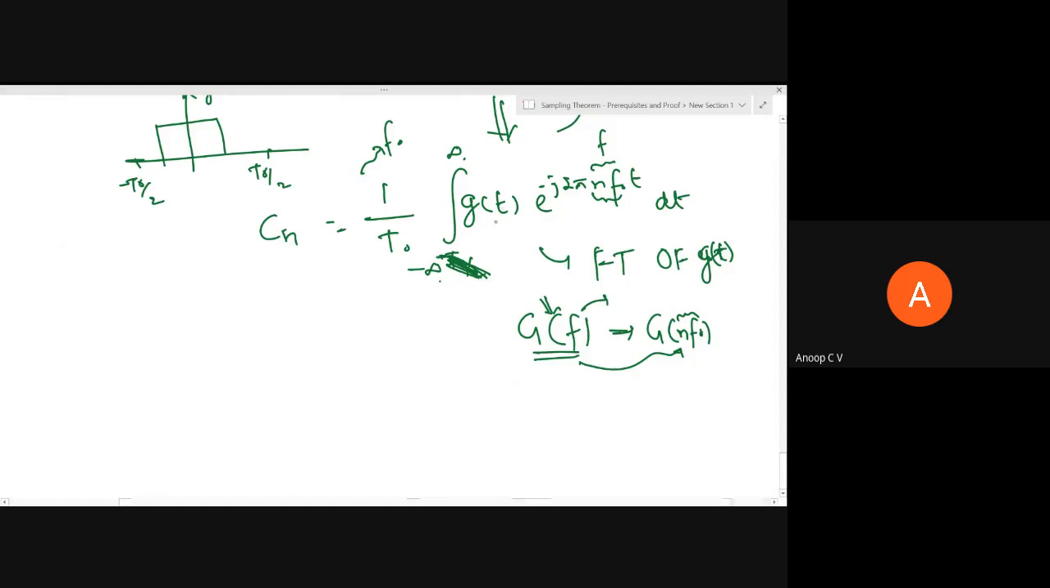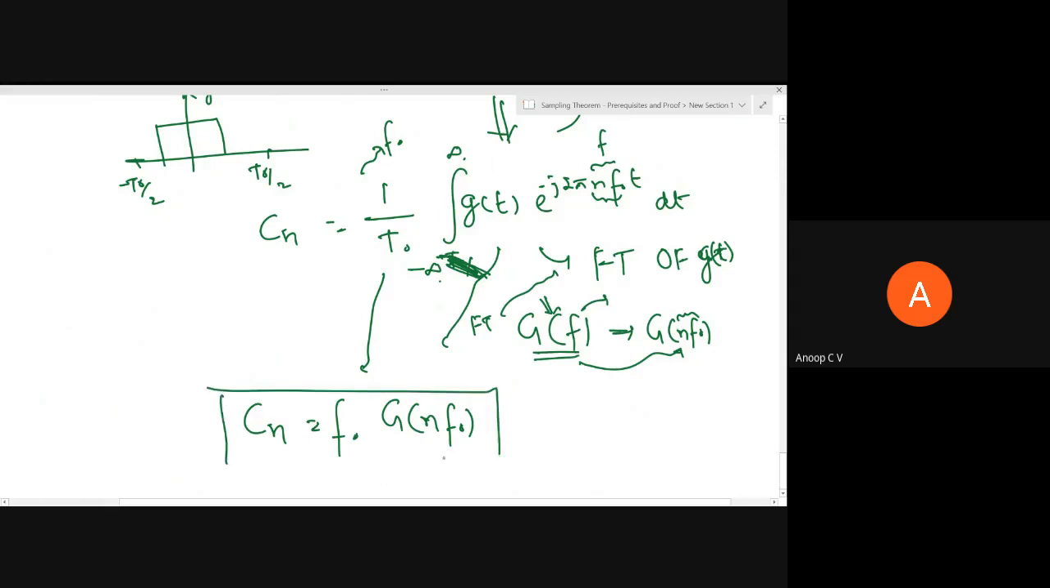That's it, right? So what I can write is this cn now will become 1 by t naught, or maybe instead of this I'll write 1 by t naught is nothing but f naught, right? So f naught, and this is actually nothing but Fourier transform of g of t at the frequency instance n f naught. So it is f naught into g of n f naught. So cn, this Fourier series coefficient, is this.